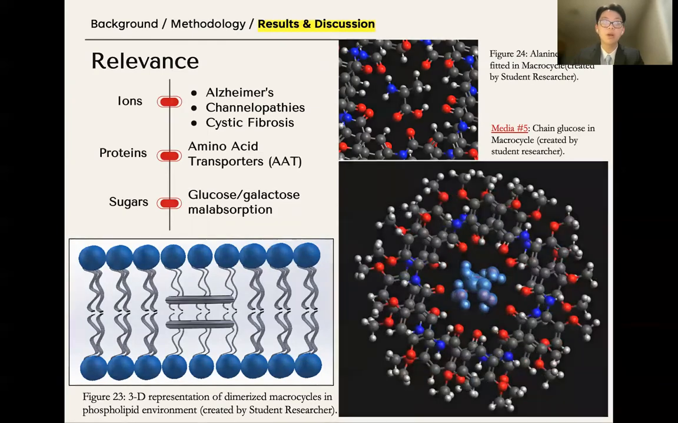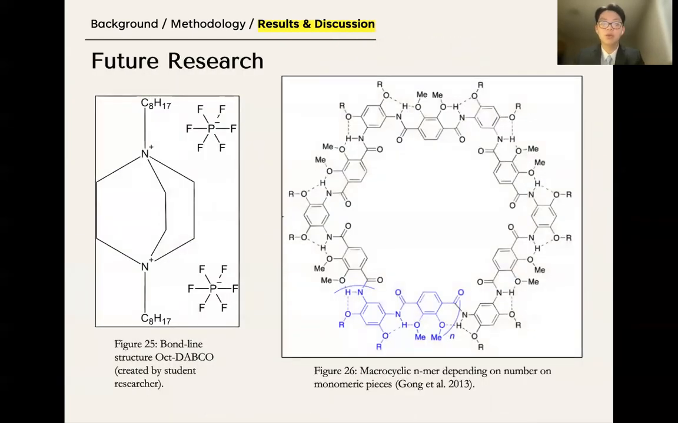and sugars. For future research, a study of rotaxanes, or compounds that have outside groups which act as a clamp on the macrocycles, can occur, such as to create mechanically interlocked molecular architectures, or MIMAs. Notice in figure 25, for example, the bond line structure of an oxidized DABCO with its bulky 8-carbon substituent groups attached to nitrogens, which may be combined with the current macrocycle.